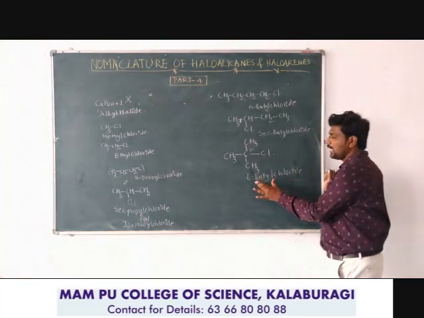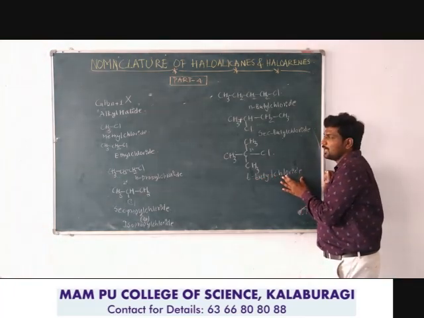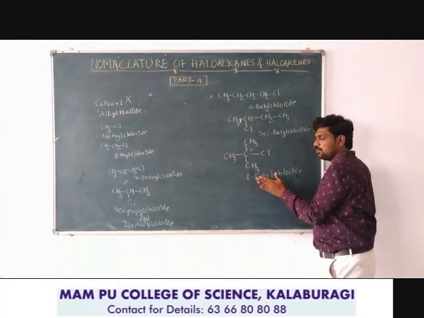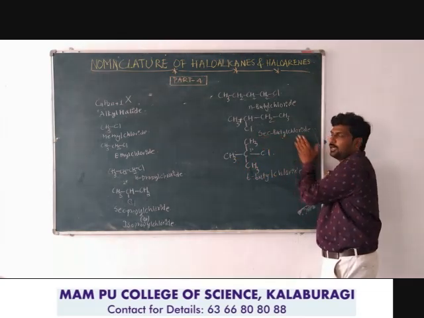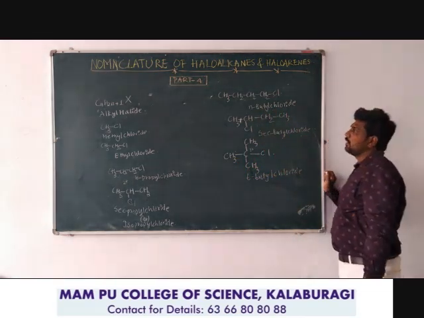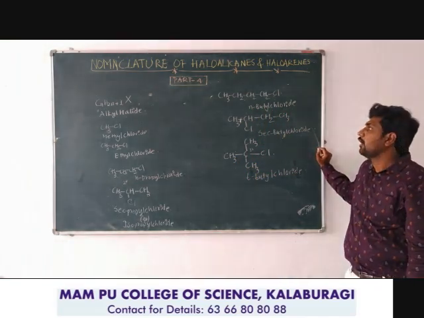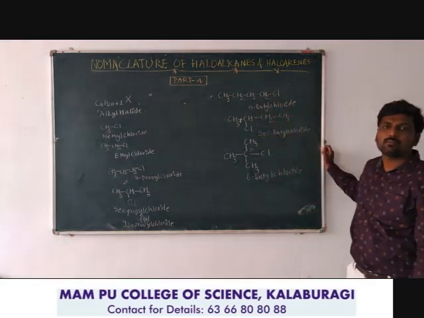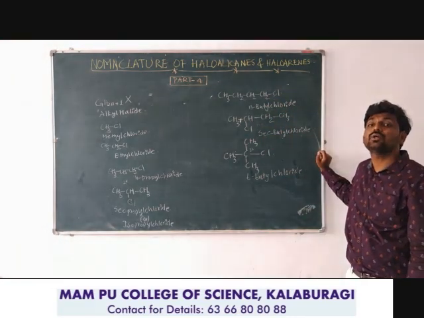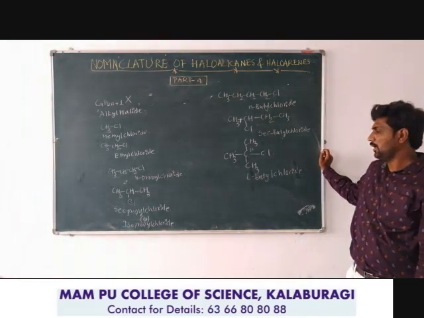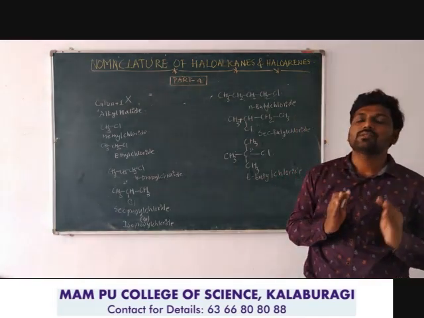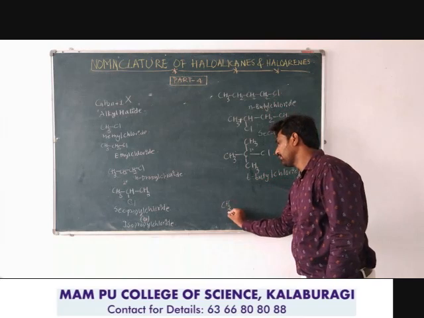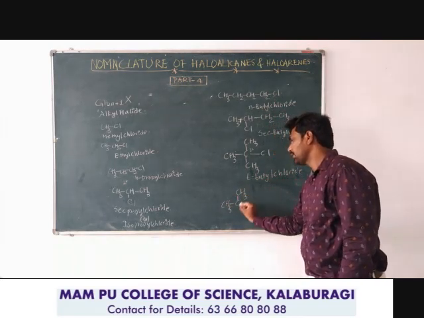See here, butyl is indicating alkyl, chloride is indicating halide. The only thing is the chloride is bonded to the tertiary carbon atom, so tertiary butyl chloride. Secondary butyl chloride, primary butyl chloride, or you can also say n-butyl chloride, with straight chain, branched chain, completely branched chain, all having the same molecular formula, so they are isomers of each other. They are structurally different.